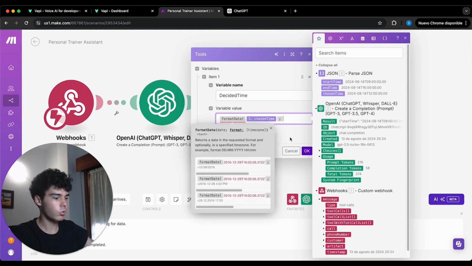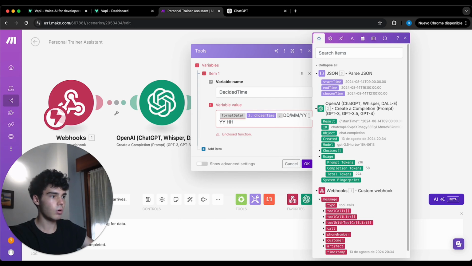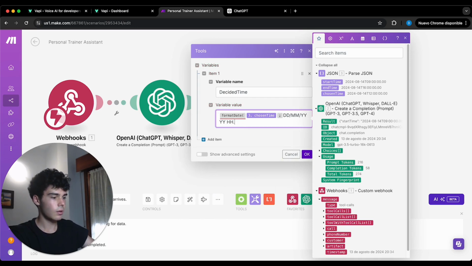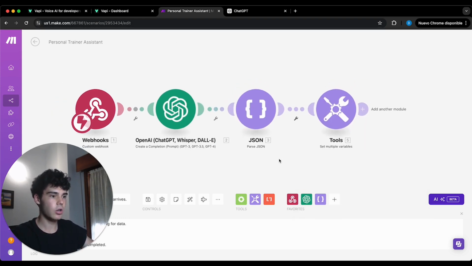We're going to put day, month, year, where I'm using this format because it's going to be for a client in Europe, and in Europe it's like this. So let's put day, month, year, hours, and minutes, and we close parentheses. So like this, we click OK, and let's go to the next module.